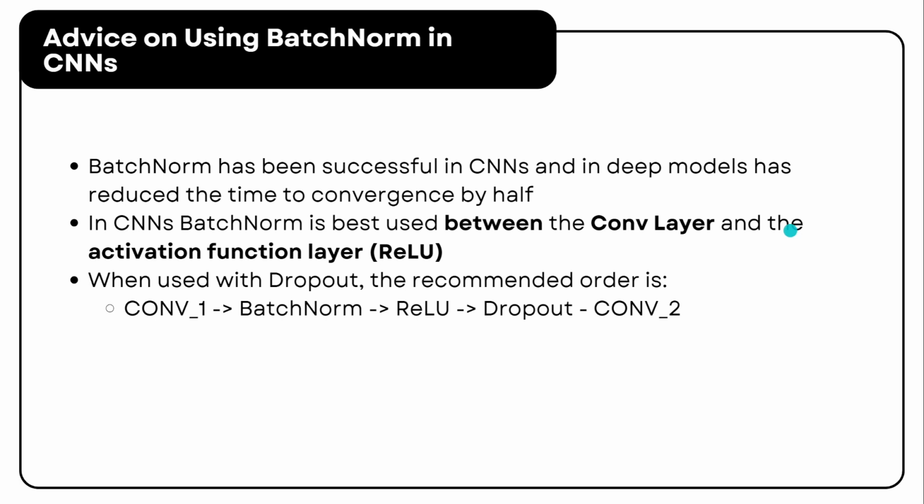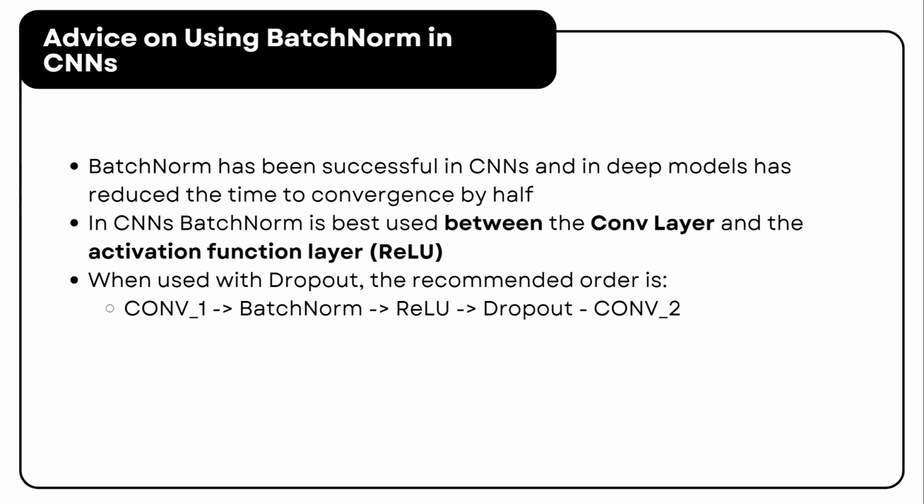Okay, so here's some advice on how to use batch normalization effectively. Batch norm is incredibly easy to implement. It is as simple as adding a batch norm layer in PyTorch.